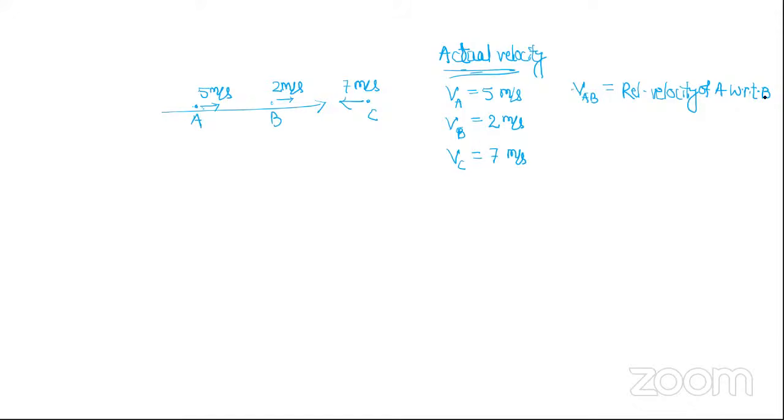अच्छा तो बताओ मुझे B को क्या लगेगा इधर? B को A के बारे में क्या लगेगा? Think you are B. You are standing as B or you are moving as B. What will you feel about A? You will feel A is moving towards right or towards left?